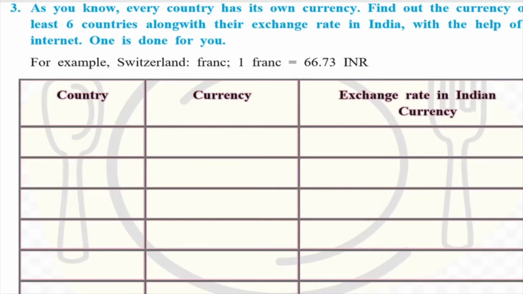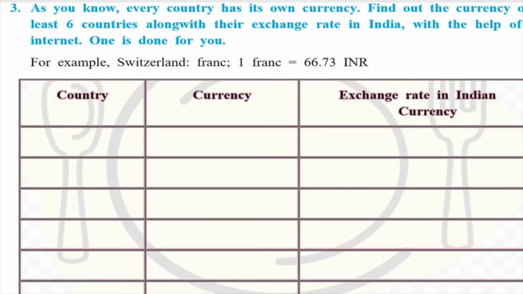Okay, so this is a very interesting exercise from your warming up part, and that is why I've picked it up here. So we will look at the name of the country, we will see what the currency there is, and we will also talk about exchange rate in Indian currency. Now see, here you have 1 rupee in your hand.